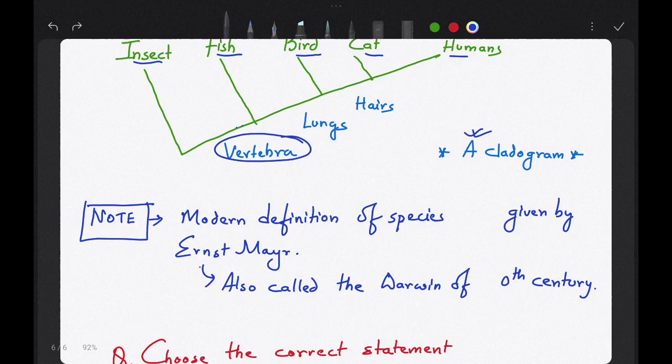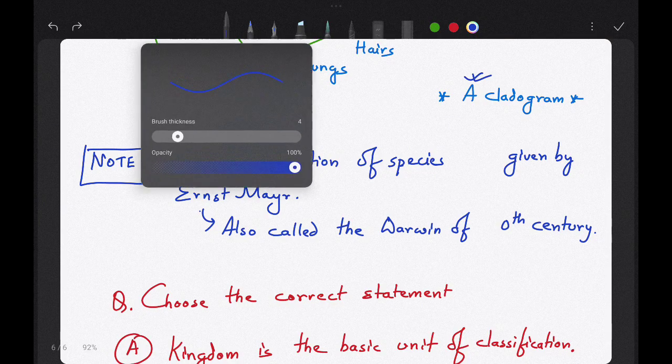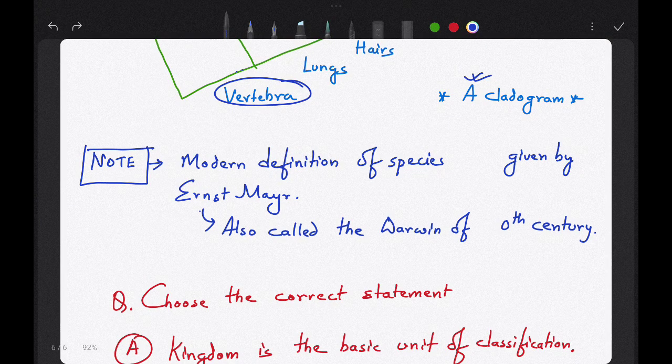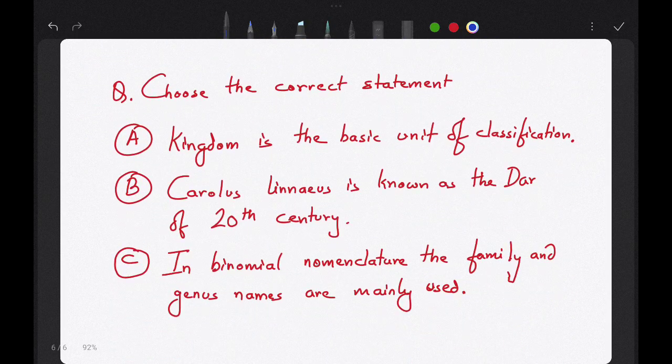Note down. The modern definition of species was given by Ernest Mayr. And he is called the Darwin of the 20th century. Now choose the correct statement. I have given you 3 statements. Choose the correct statement and answer them.